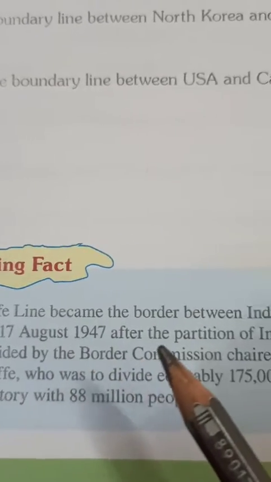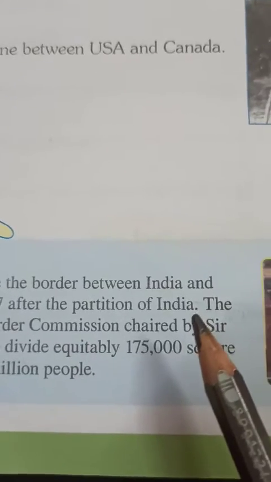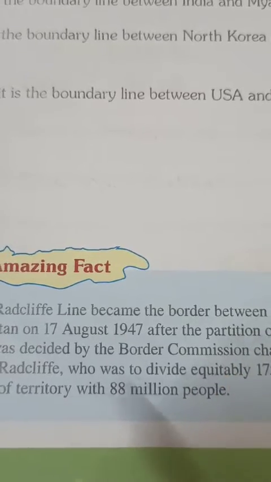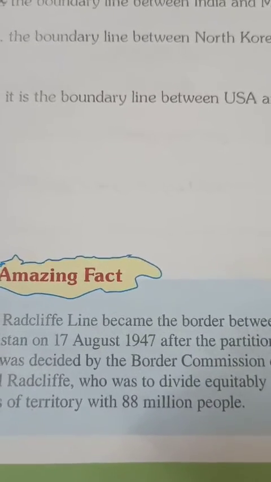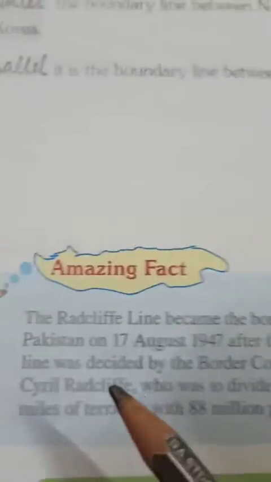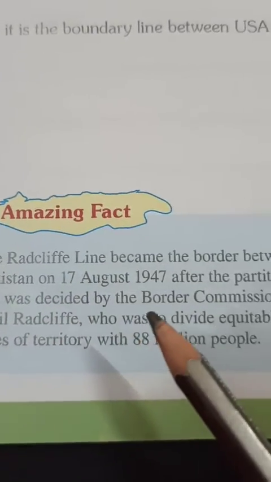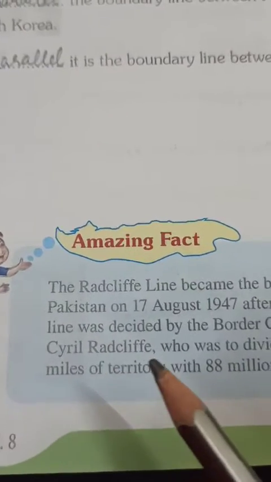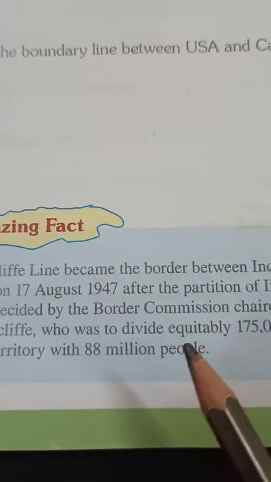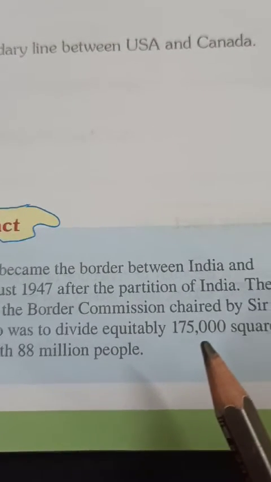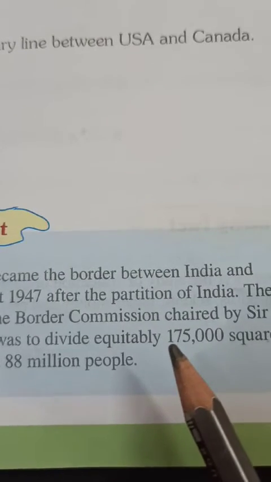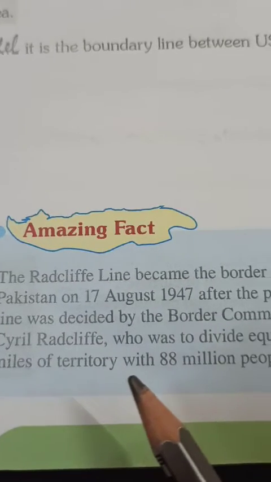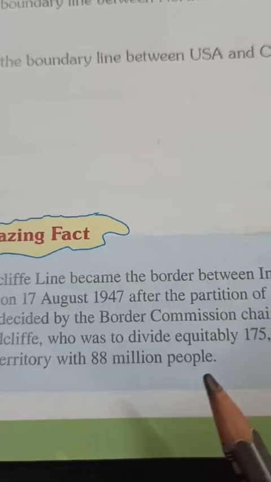And after the partition of India, India and Pakistan became separate countries. The line was decided by the Border Commission chaired by Sir Cyril Radcliffe, who was to divide equitably 175,000 square miles of territory with 88 million people.